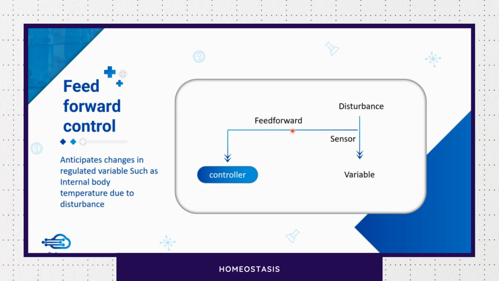But in feed forward, the change which this disturbance is going to cause is kind of an anticipation, right? The disturbance itself is sensed and that information goes to the controller. So based on the input from the disturbance, this controller makes anticipatory changes in the value of the variable, right?